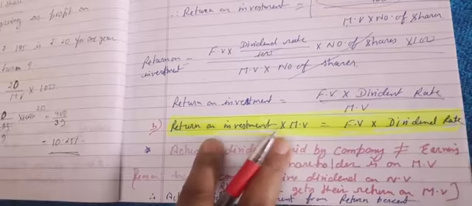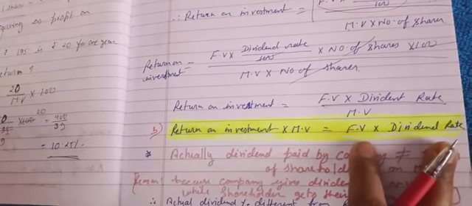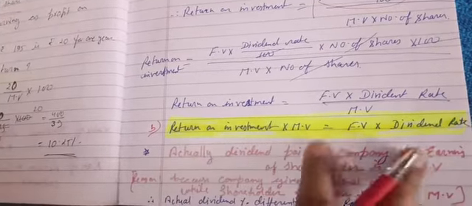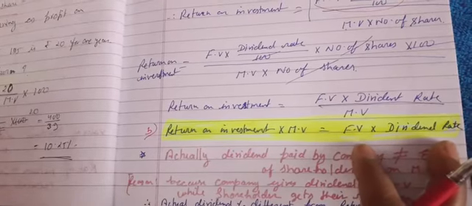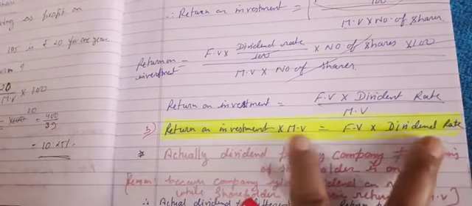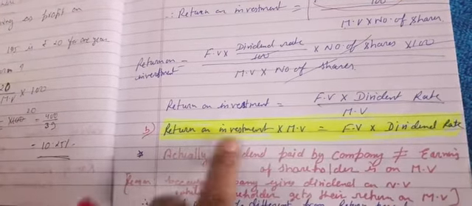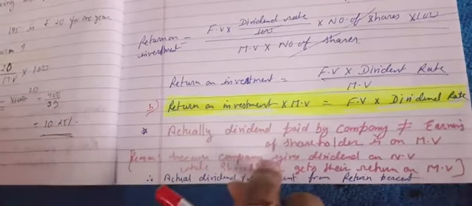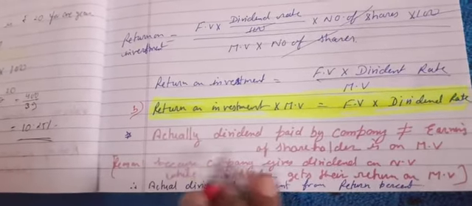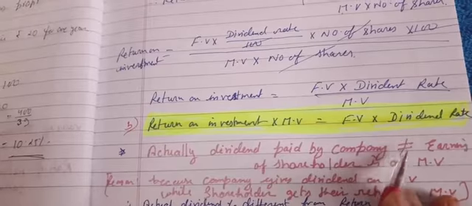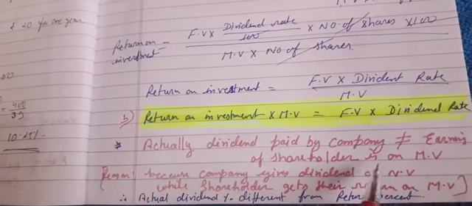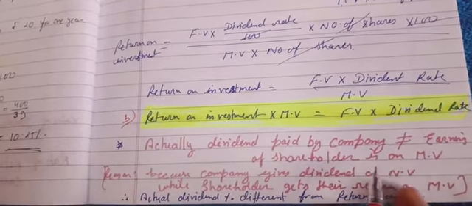The product of these two is equal to the product of these two. I hope it is clear. Return on investment into market value is equal to face value into dividend rate. So out of these four terms, if any three are given, you can get the value of the fourth one. Now see what I have written here. Actually, dividend paid by the company is not equal to earning of the shareholder because it is on MV.